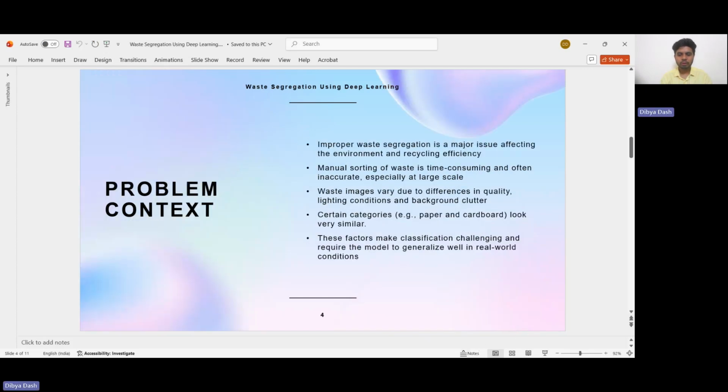Next, we will look into the problem on which I have worked. So the main problem here is improper waste segregation, which affects both the environment and recycling efficiency. Manual sorting is slow and often inaccurate, especially when dealing with large amounts of waste. Another challenge is that waste images vary a lot in terms of lighting, background, and quality. Also, some categories like paper and cardboard look very similar, which makes classification difficult. So the model needs to generalize well to handle real-world conditions.